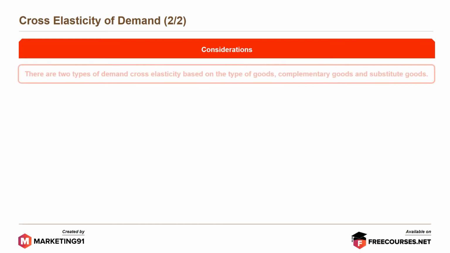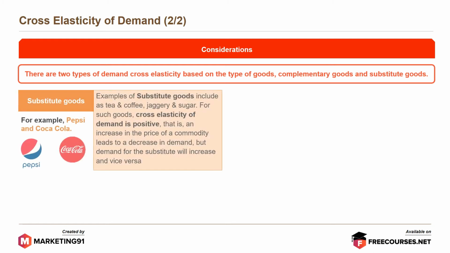There are 2 types of demand cross elasticity based on the type of goods: complementary goods and substitute goods. Let's look at substitute goods. Examples of substitute goods include tea and coffee, jaggery and sugar. For such goods, cross elasticity of demand is positive. That is, an increase in the price of a commodity leads to a decrease in demand, but demand for the substitute will increase and vice versa.